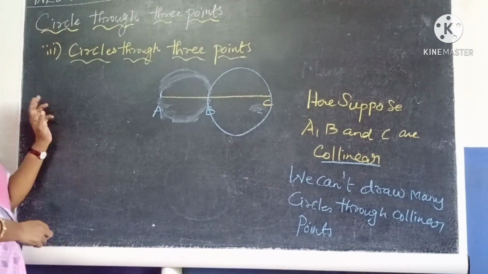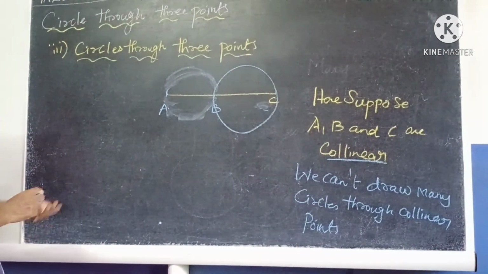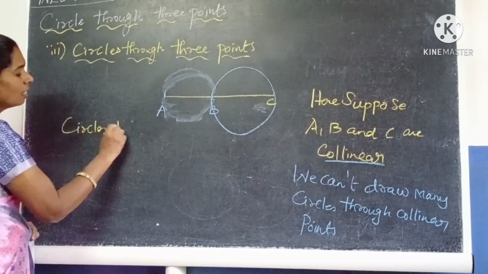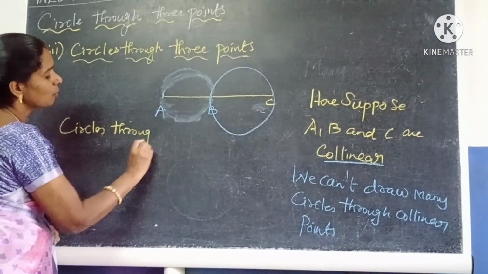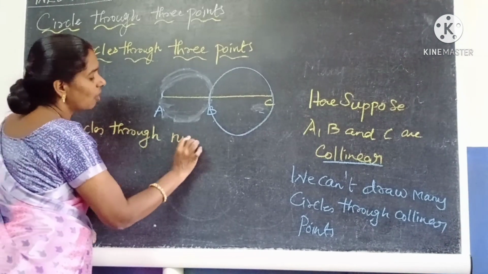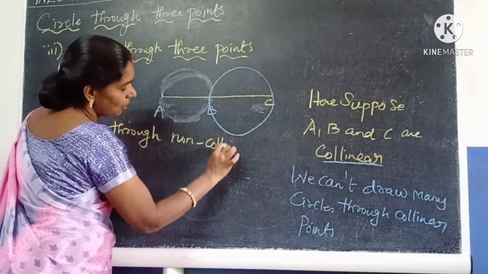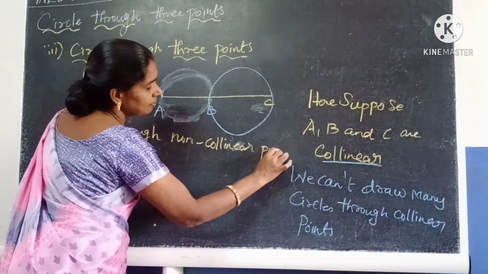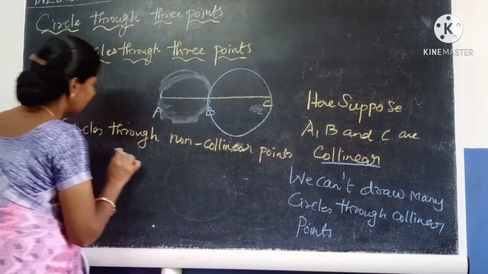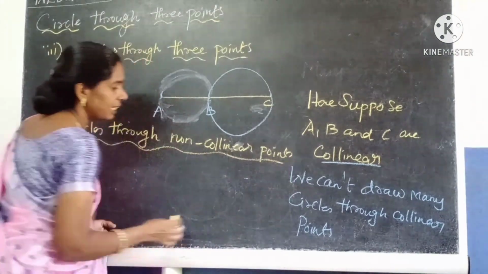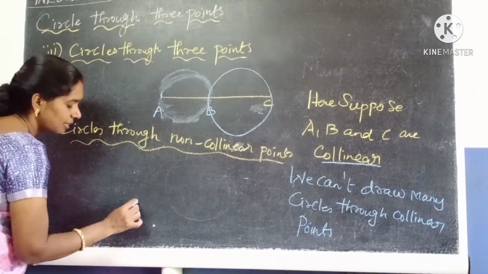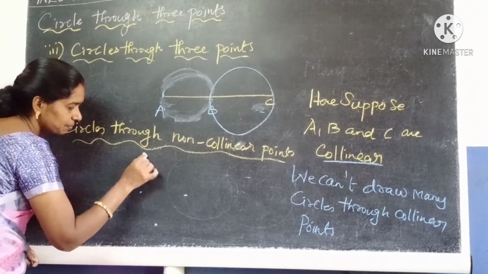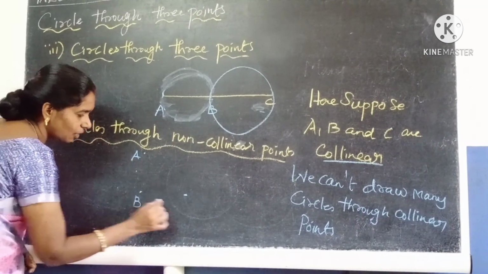Okay, next, circles through non-collinear points. Non-collinear points do not lie on a straight line. So what are we going to do with the non-collinear points? Take 3 points here, A, B and C. These 3 points are not collinear.